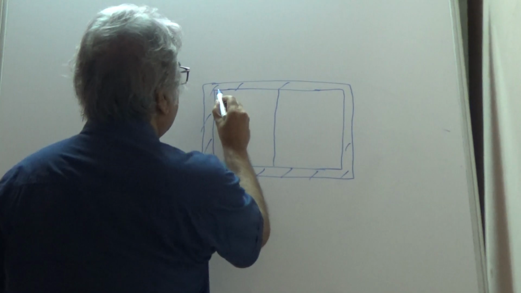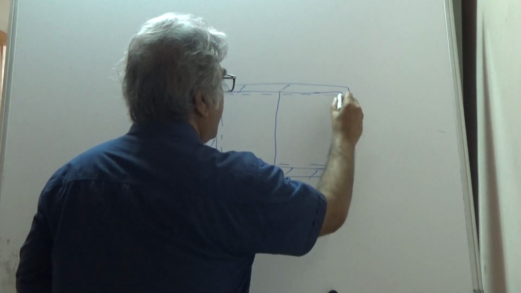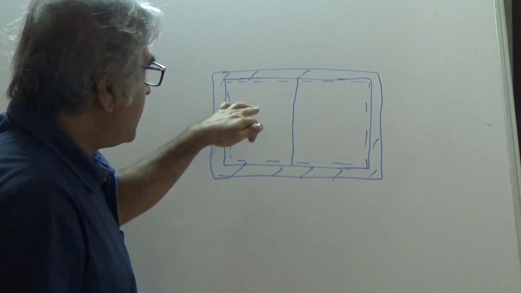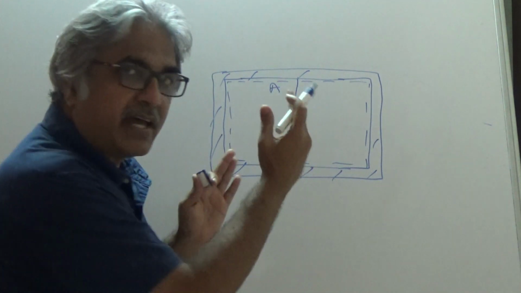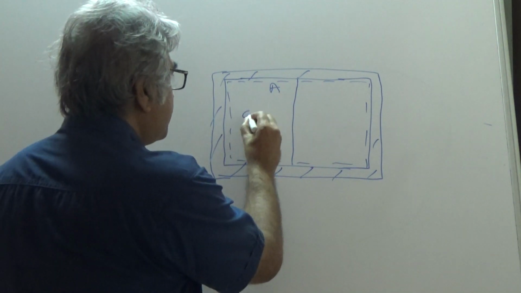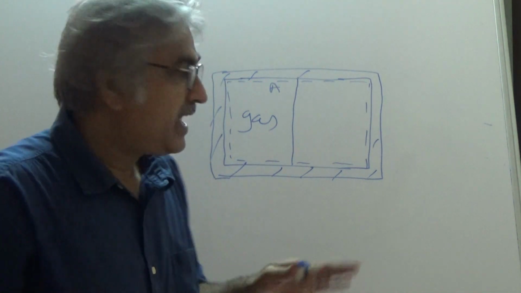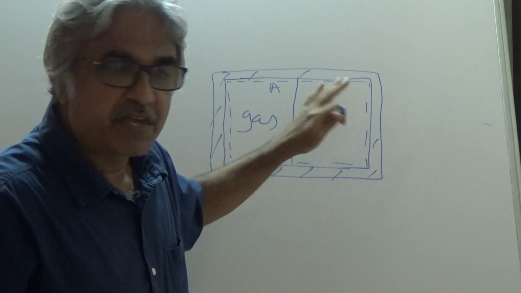Let's consider this our system boundary. We are assuming that in this compartment, let's say compartment A, there is gas at some pressure, whereas here there is vacuum.